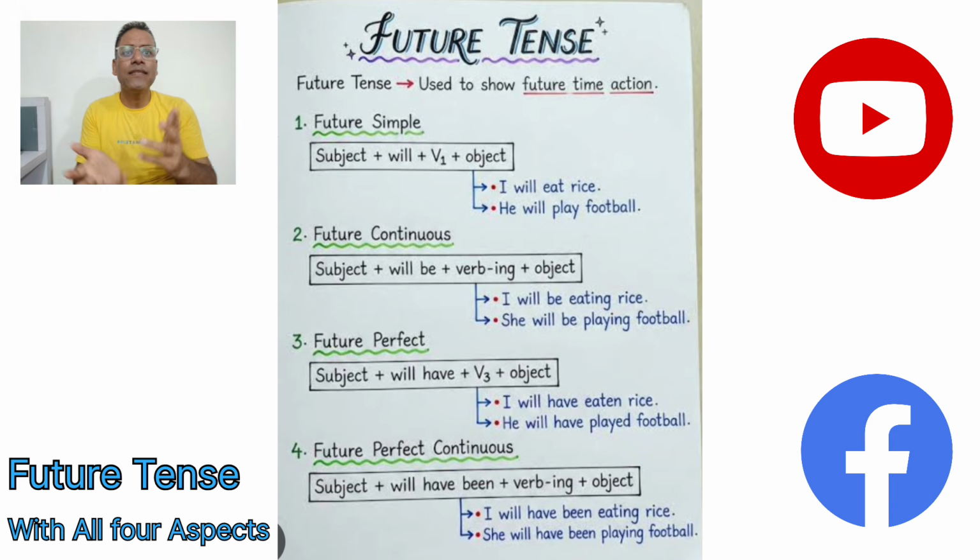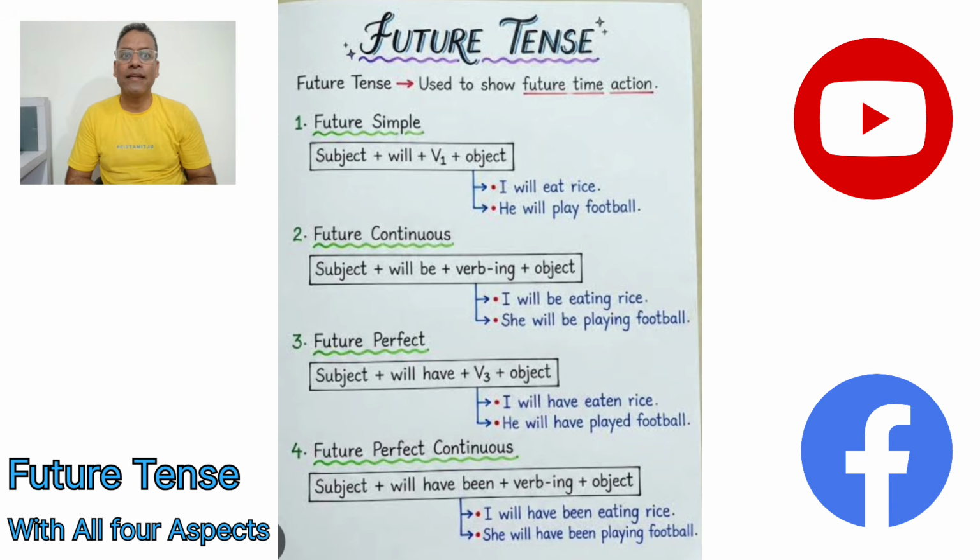Okay, that's it. In the next example for the future perfect, we have: he will have played football. He will have played football. So he acts as a subject, and will have is used as the helping verb, then play as the main verb is used in the third form, called the past participle, and football is an object. Likewise, as I already discussed, whenever we have the third person singular in the future, we never use has with it, we use have only.